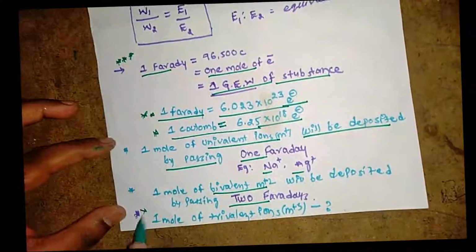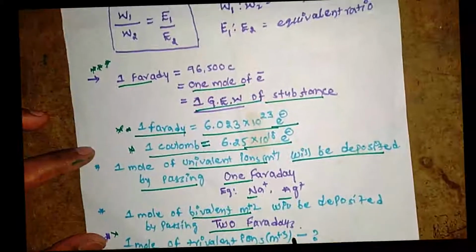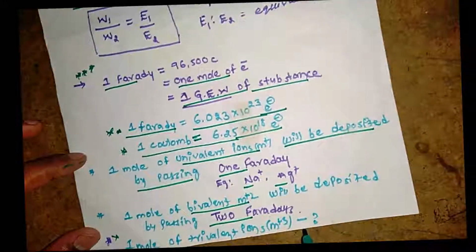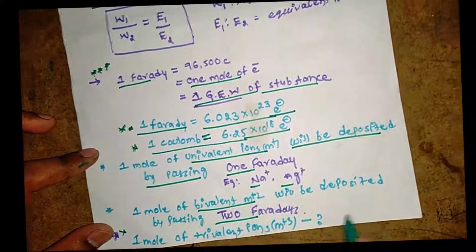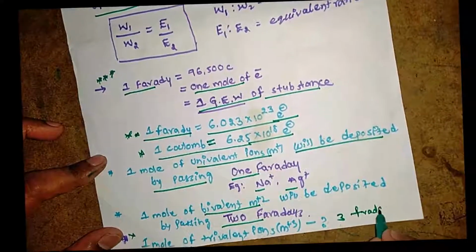Now you tell me, 1 mole of trivalent ions is deposited by passing, very good, 3 Faradays. Nice.